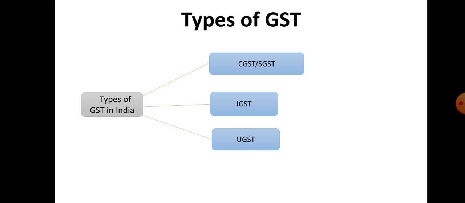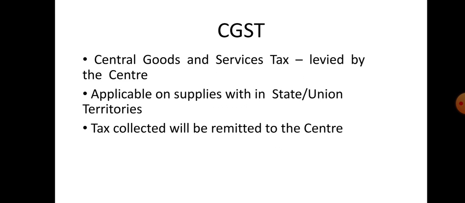So CGST, Central Goods and Service Tax, is levied and collected by the central government. It is a revenue source to the central government of India on intrastate supplies of goods or services. It is the tax levied on supplies within state, union territories. Whatever the tax collected will be remitted to the center.